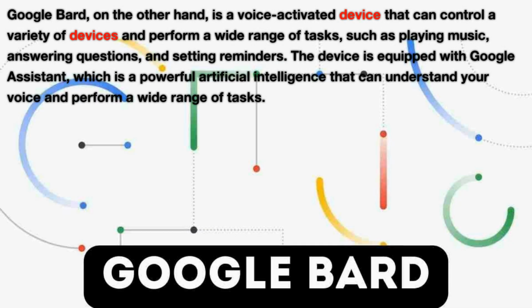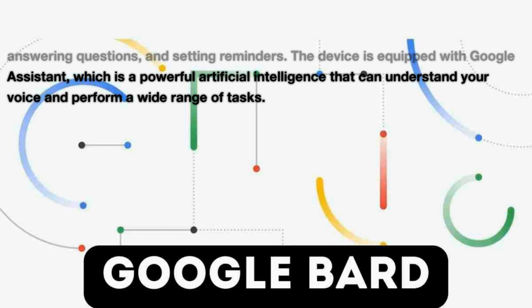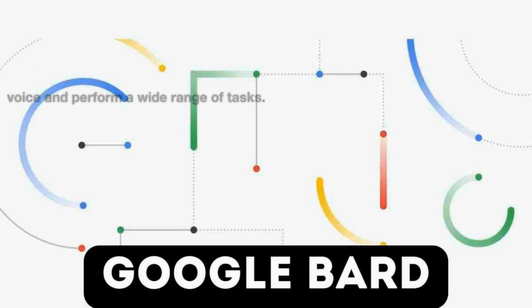GoogleBard, on the other hand, is a voice-activated device that can control a variety of devices and perform a wide range of tasks, such as playing music, answering questions, and setting reminders. The device is equipped with Google Assistant, which is a powerful artificial intelligence that can understand your voice and perform a wide range of tasks.